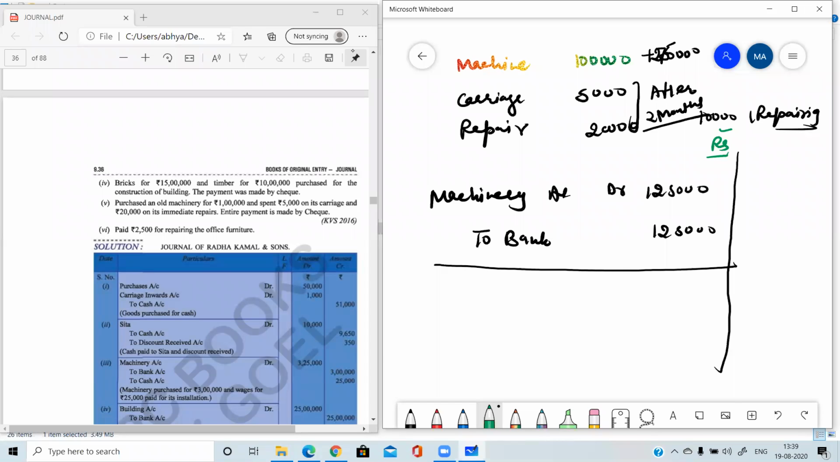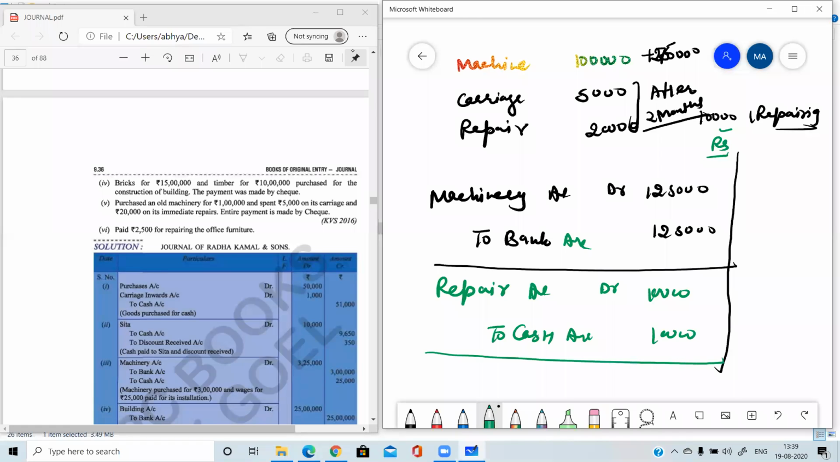But if the amount is spent before the asset has started the working, whether it is repairing or it is a carriage, transportation, any expense, installation, then that expense will be added in the cost of that machine. So now not the machine account will be debited, repair account debited, because it's the recurring expense. Again and again there will be need of maintenance of the machine, so we need to spend repair expenses on regular basis. So repair account debit to cash. If we have paid through check, then to bank, suppose 10,000. So please make it clear that when to debit in the asset account and when to debit in the expense account. So am I clear with today's concept?